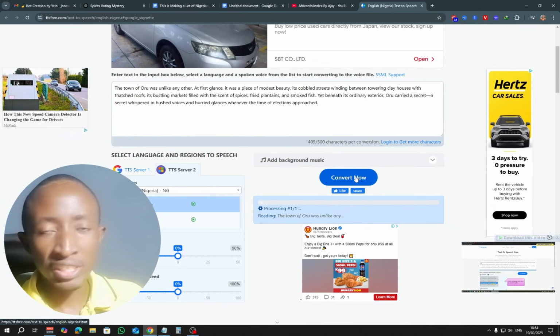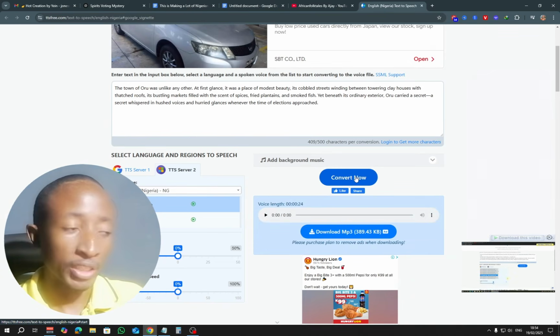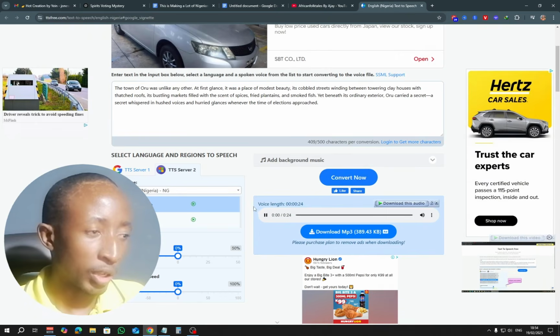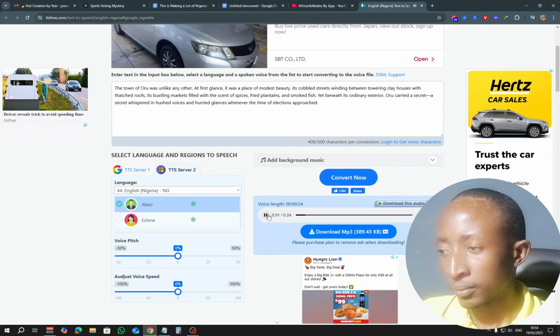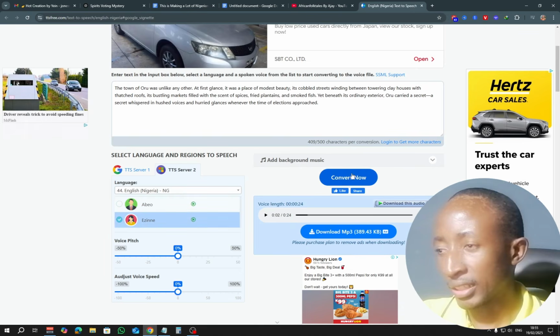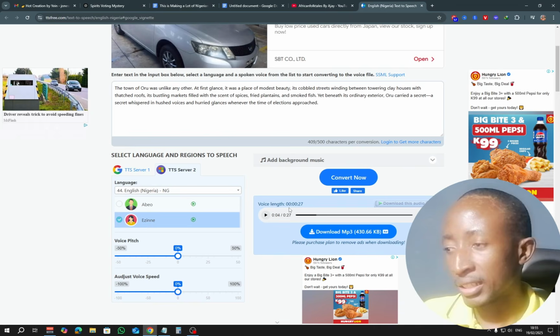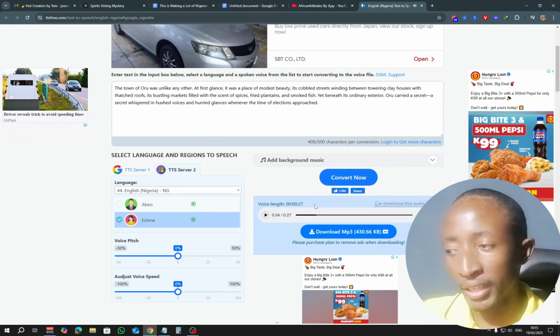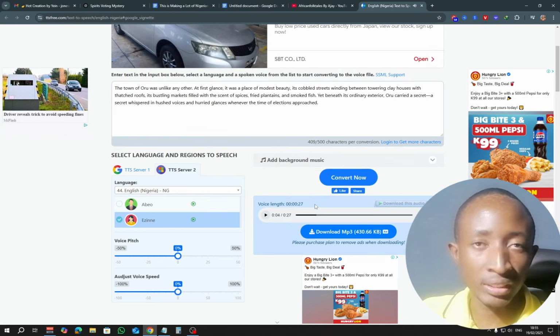So this is the only process that will take you a bit of time to generate the entire story for yourself. So you can see we have our The town of Oru was unlike any other. Okay, so yeah, I forgot to change the name right here. Let's choose Enzin, like that, and click convert now. So you can see it has generated a voiceover for us. So let me go right ahead and play it so that you hear how it sounds like.